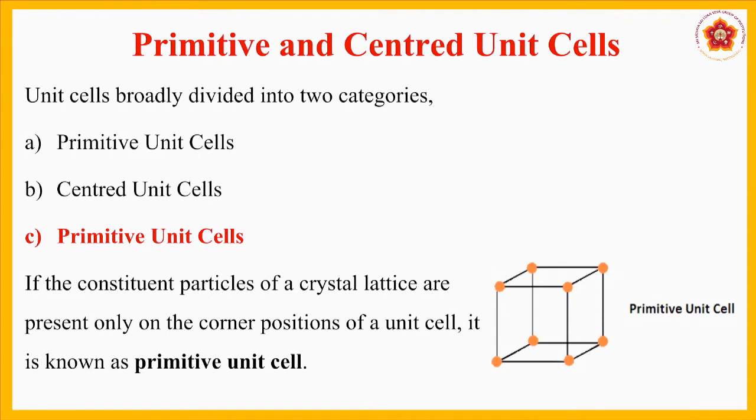So what is meant by primitive unit cells? If the constituent particles of a crystal lattice are present only on the corner positions of a unit cell, it is known as a primitive unit cell. Okay, you can see the picture, that is a primitive unit cell.